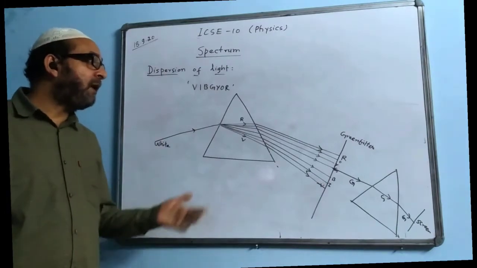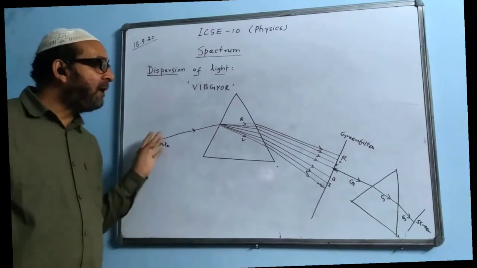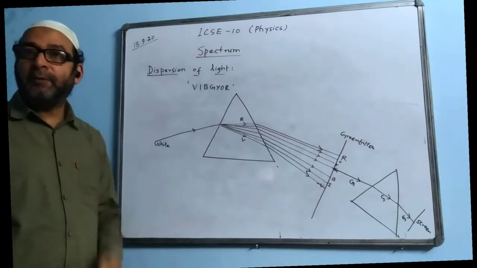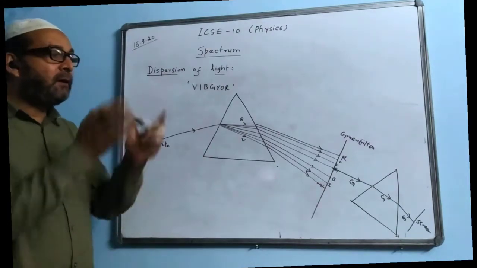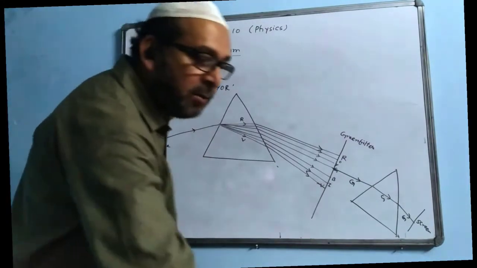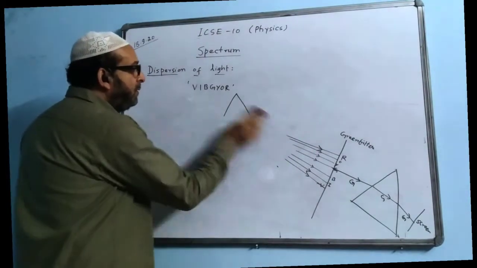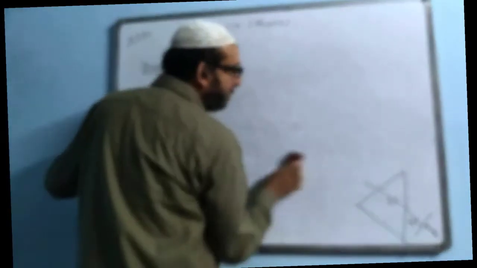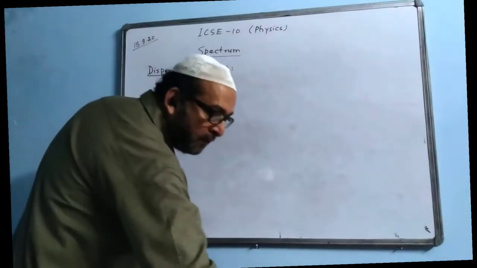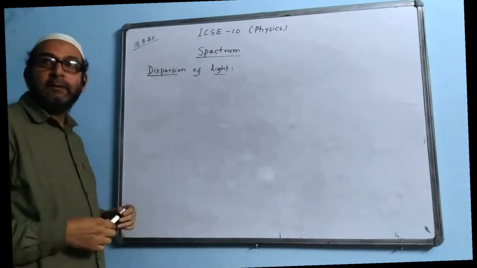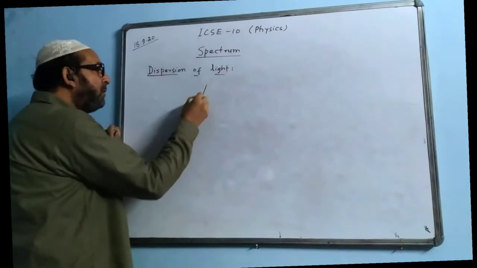But how can you prove that these are the colors of white light, or that white light consists of 7 colors? How can you prove it? In order to prove that, he had to do another experiment, and that experiment is called the recombination prism experiment. I will explain how that experiment was done to prove that white light consists of 7 colors.